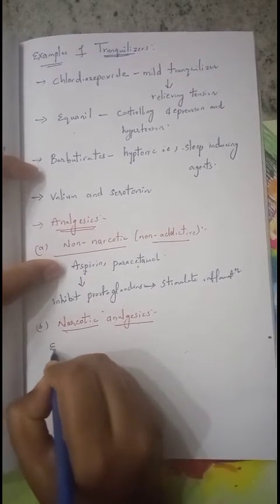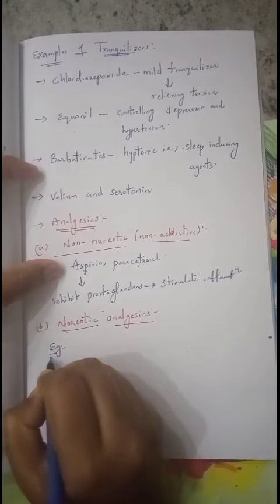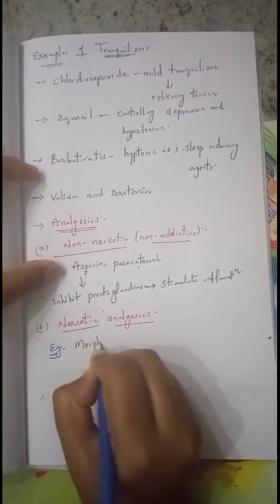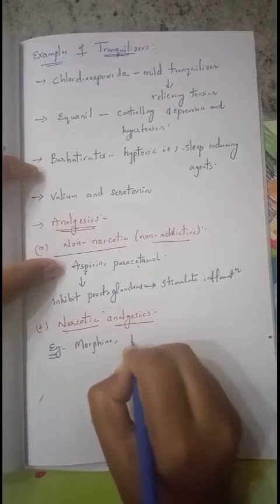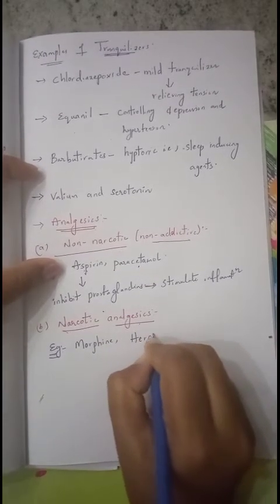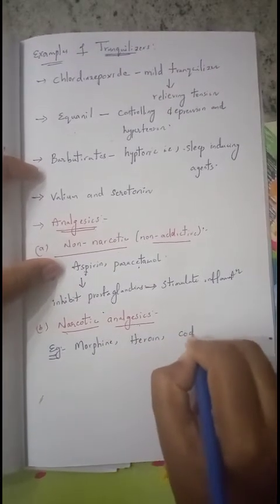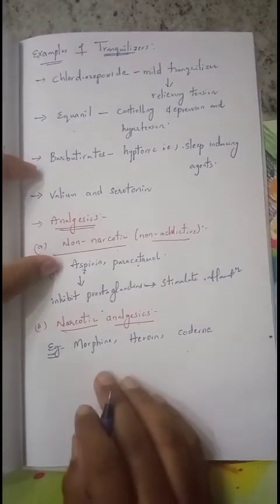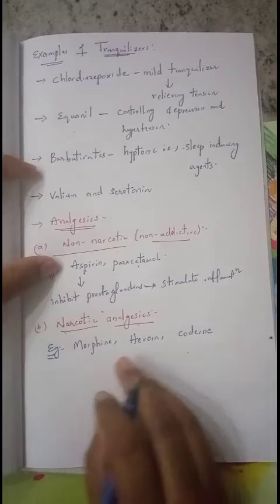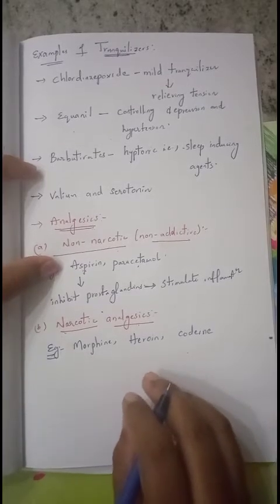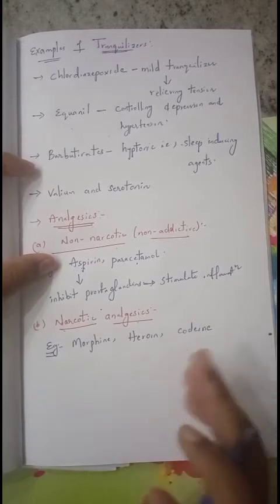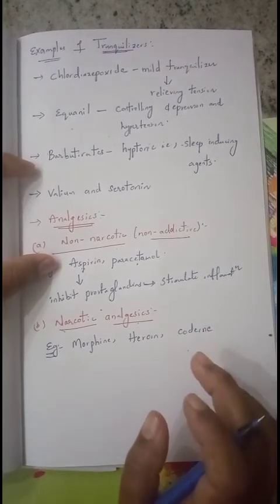Examples of narcotic analgesics are morphine, heroin and codeine. These drugs, given in medicinal doses, relieve the pain and produce sleep.